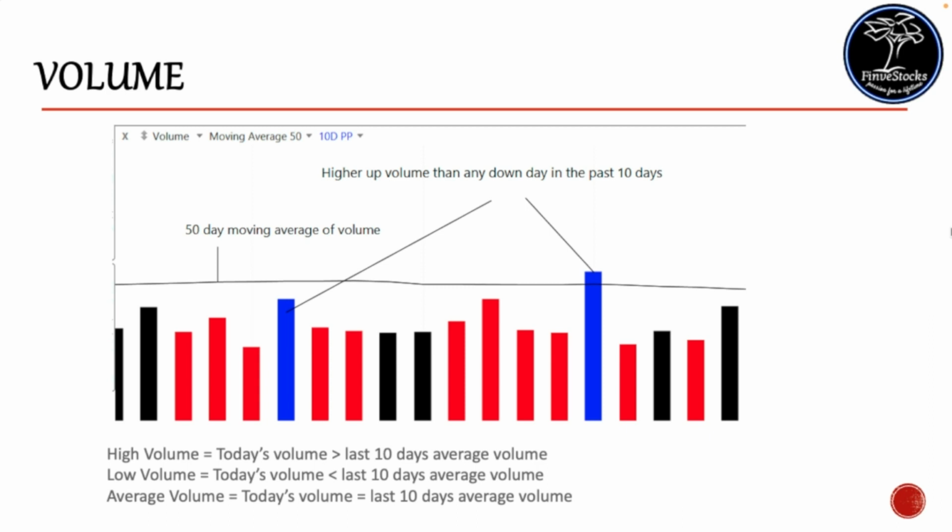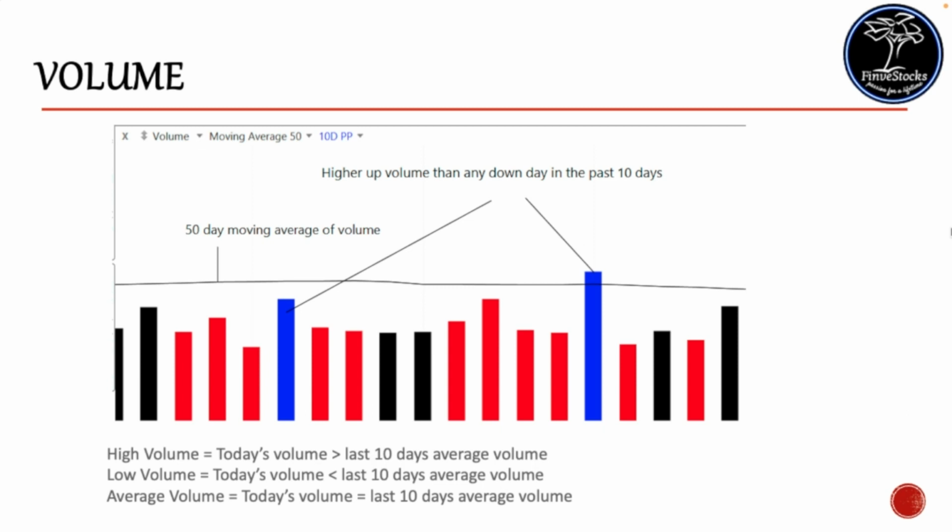If your trade duration is longer, then you can use the default of 20 days average. If you are a high momentum trader and your trading frequency is high, then you can go with the 10-day average volume. Average volume refers to the last 10 days' average volume.